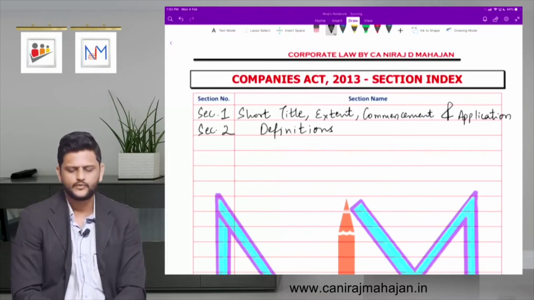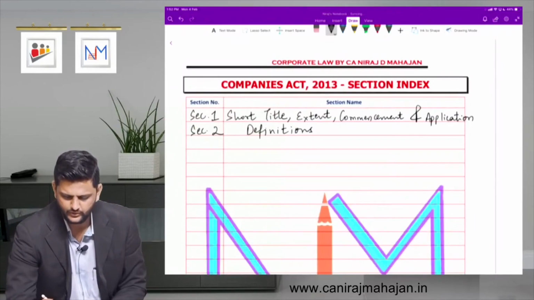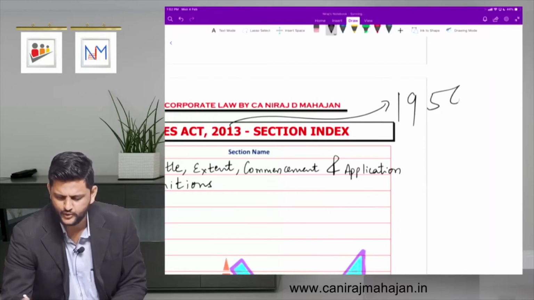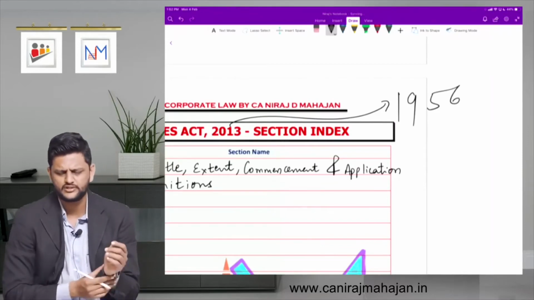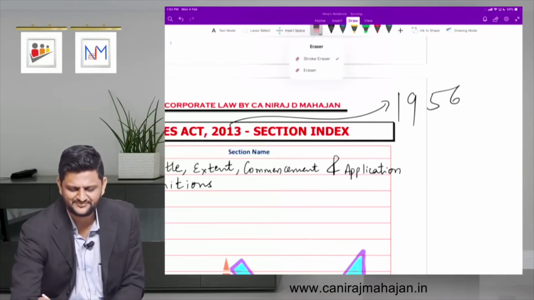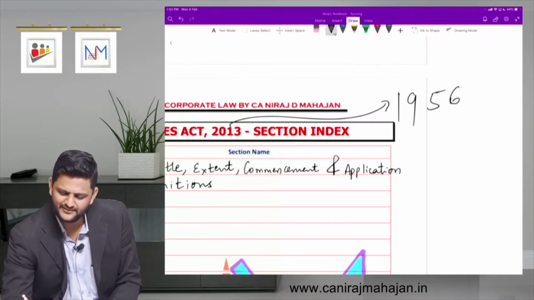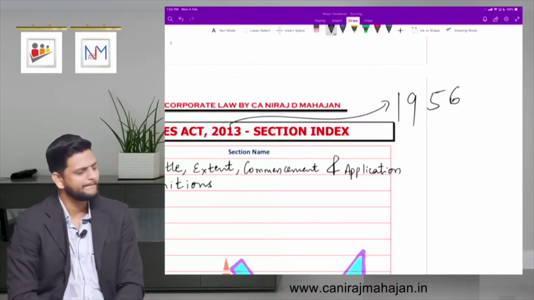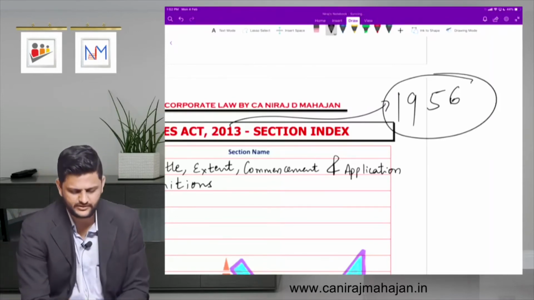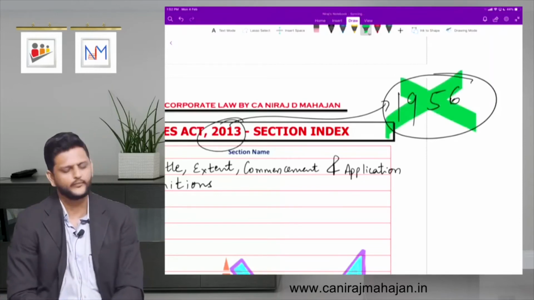Fine. Which company law did we have before 2013? Very good. Don't write it down, okay? Maybe some of your BCom colleges are still teaching you 1956, or you are still learning 1956, but obviously 2013 has come. But our people don't understand; still, old laws are going on. So why not 1956 and 2013? First thing, it was very, very old.